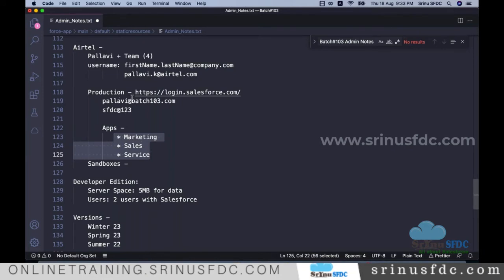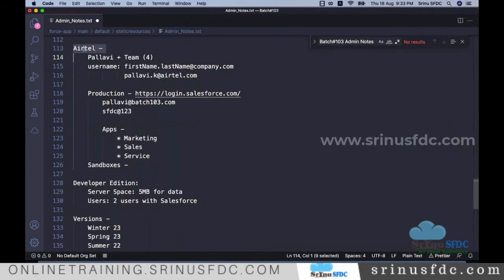There are different types of companies. Airtel is one kind of company, Apple is another, Dell, or maybe Philips, healthcare companies. Based on the industry of the company, they might not use these applications as they are.